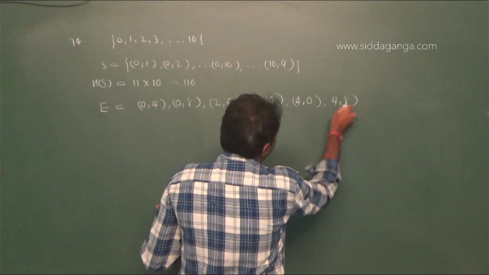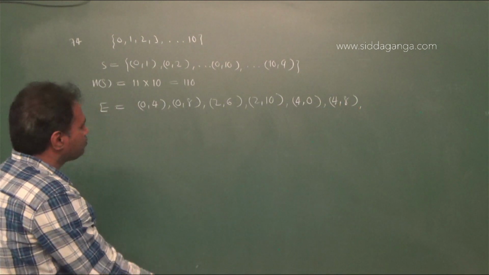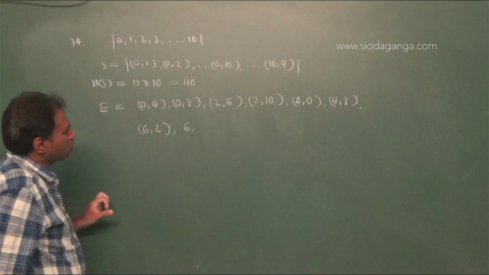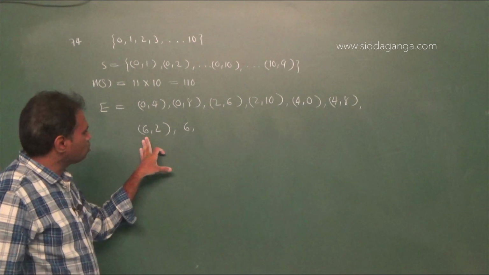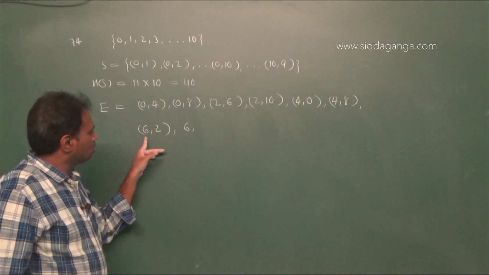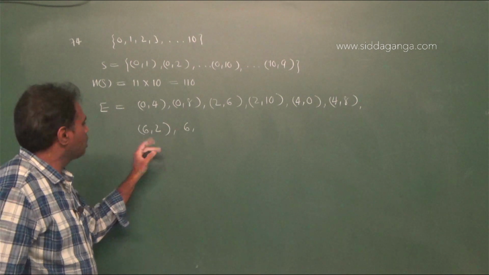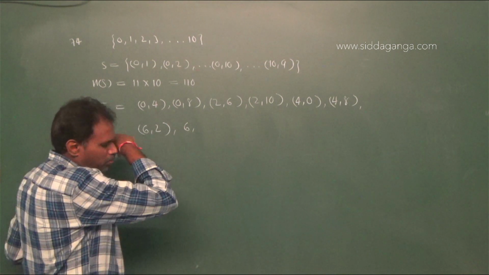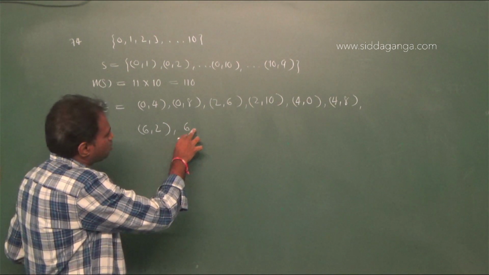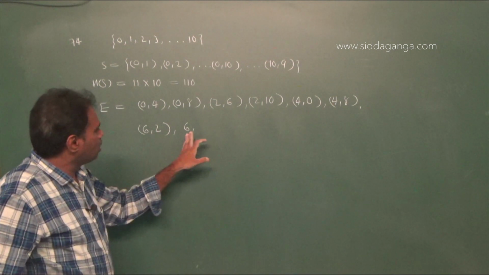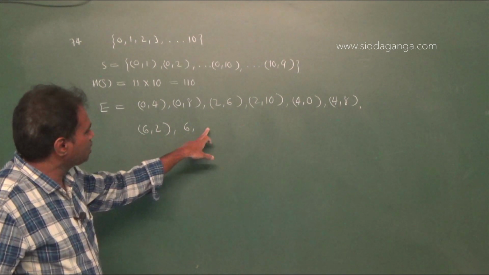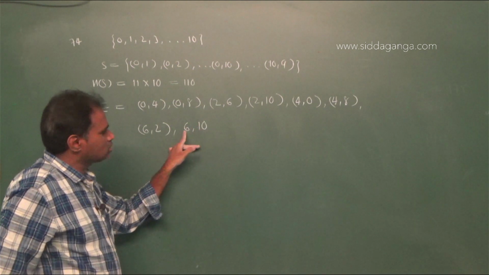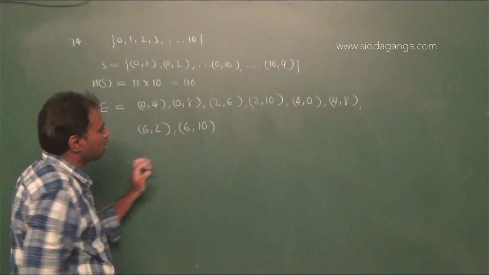Next with 6. 6 comma 2. 2 is a multiple of 4. And next, difference and sum. Next 6 comma 4. Next 6 comma 10. 6 plus 10 is 16, and 6 minus 10 is 4, a multiple of 4.